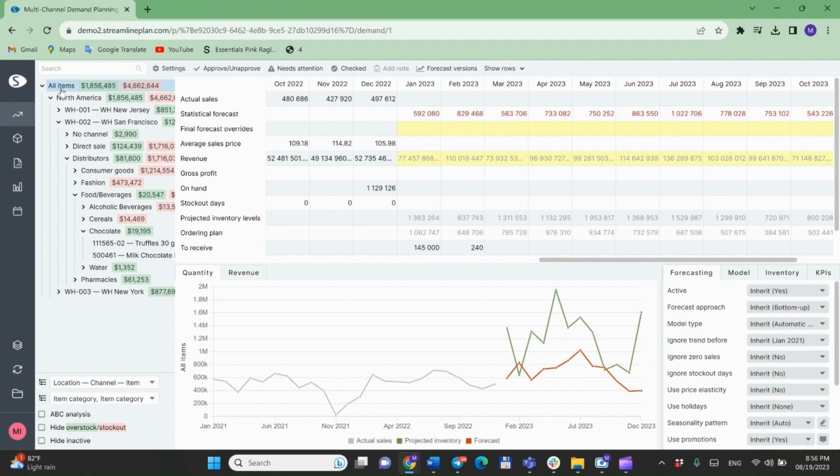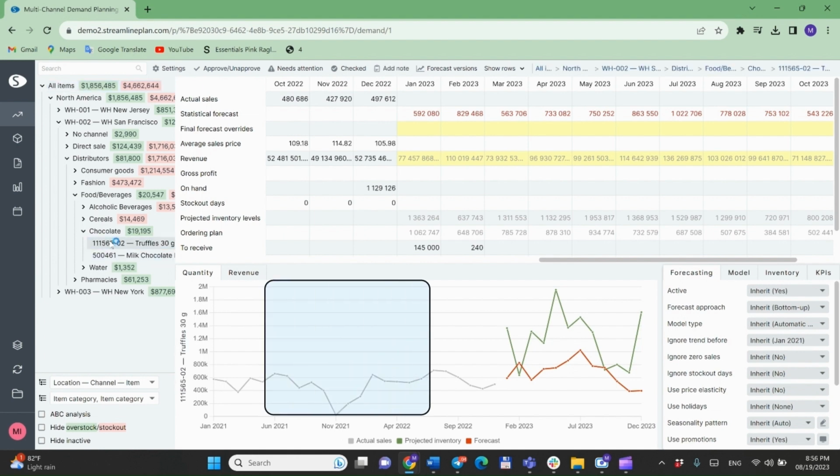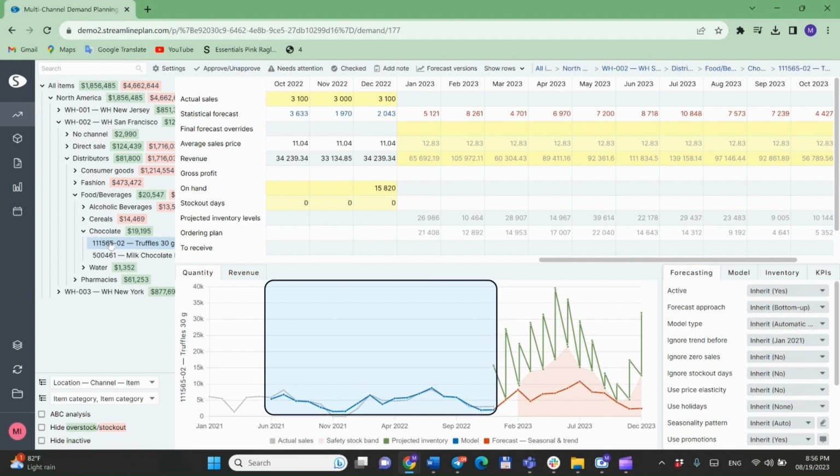Sometimes old sales of new products don't really help guess what's happening now. Using them might make our guesses wrong. So Streamline only looks at the specific time that makes sense now. It uses important information to guess trends. You can see this as the blue highlighted line on the graph.